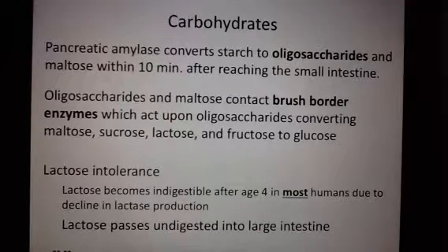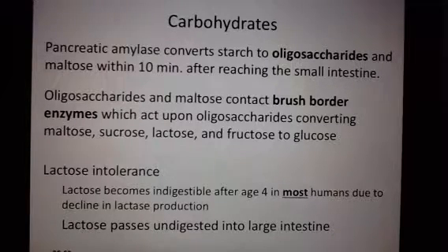Okay, so as we move through, the amylase coming from the pancreas also breaks down the starches into those little sections of oligosaccharides, and that happens in the small intestines. Really not much is happening in the stomach for carbohydrates. So part of it happens in the mouth, and the rest happens in the small intestine. Once that is broken apart into oligosaccharides or into maltose, which is just a sugar, it can also be broken up into lactose, fructose, glucose.